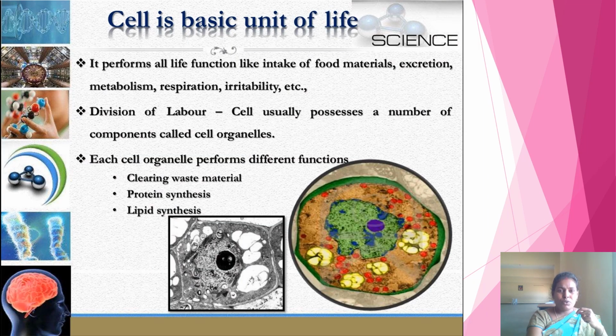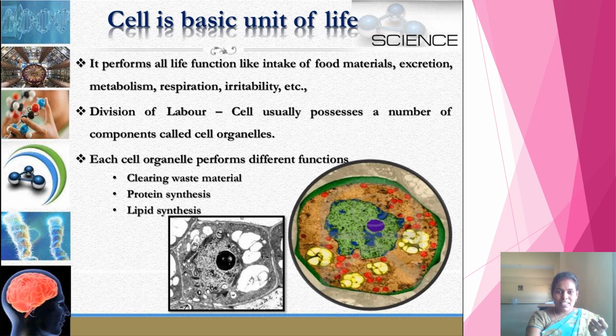Now let us know, why is the cell called the basic unit of life? Up to now we have seen what is a cell, what is the shape of the cell, what is the structure of the cell, what is the size of the cell. But why is the cell called the basic unit of life?